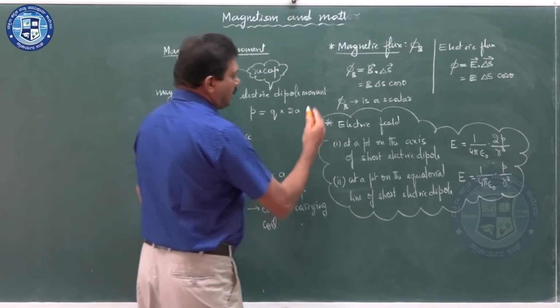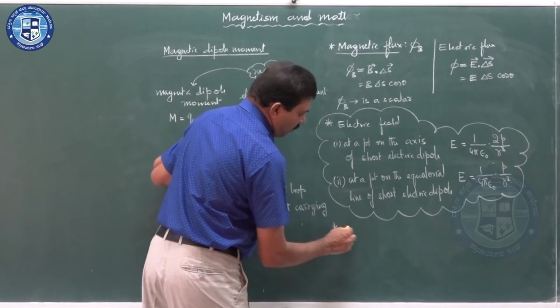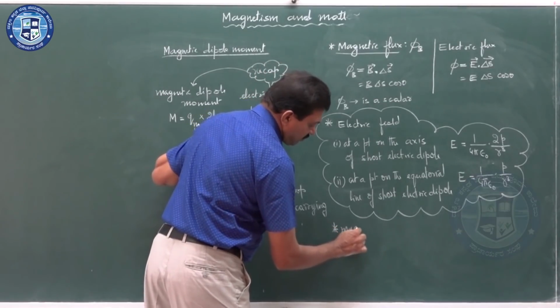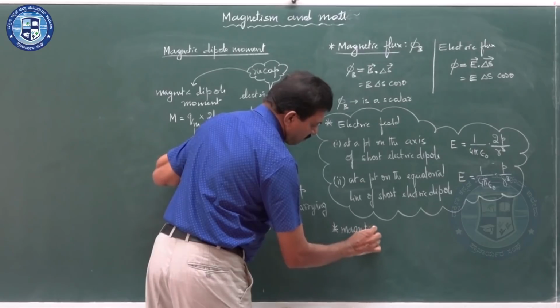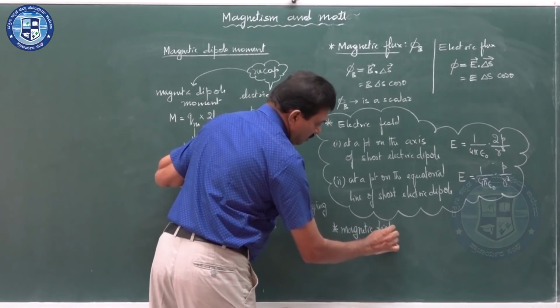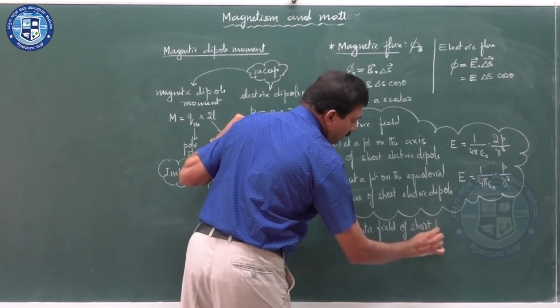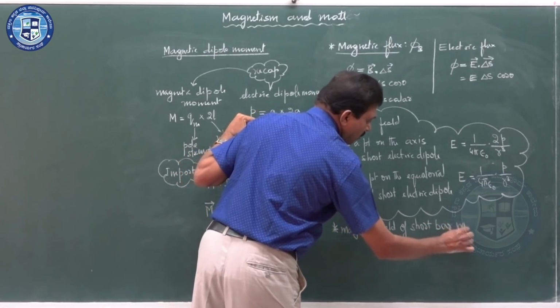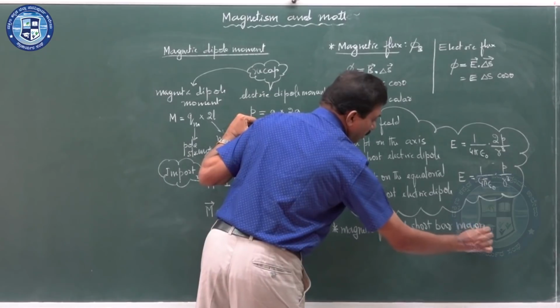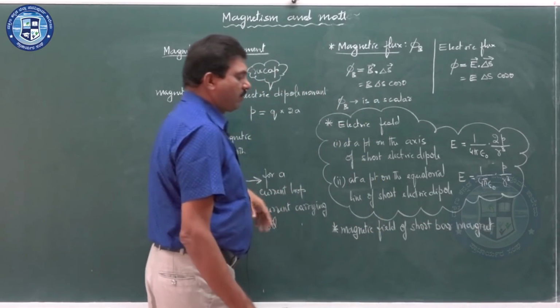So, I am now considering the formula for magnetic field of a short bar magnet. Similar formula, what do I have to change?